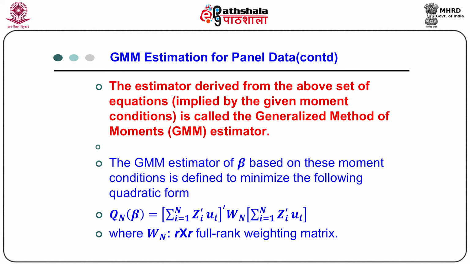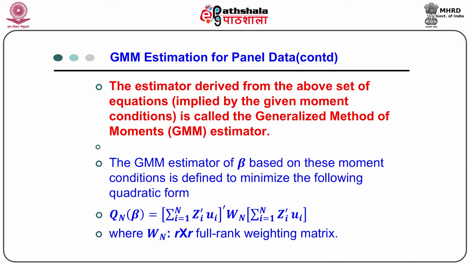Now, the estimator derived from the above set of equations implied by the given moment condition is called the generalized method of moments estimator, and this estimator can easily be derived for the panel data model. Actually, it can be shown that the estimator basically minimizes the weighted sum of squared residuals, where W is some kind of weight, and for different values of W we can define different types of estimators.